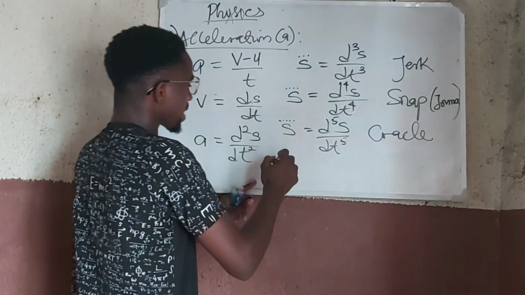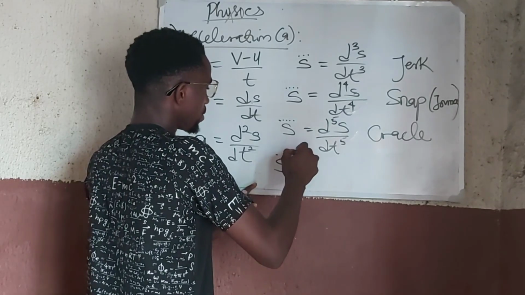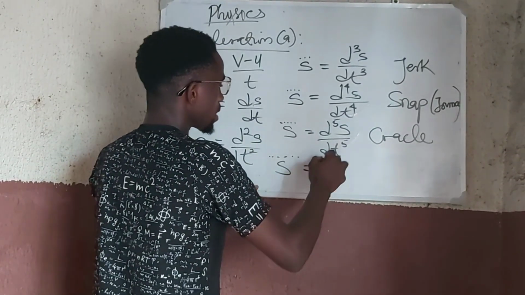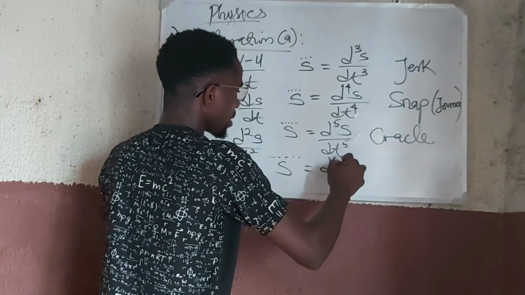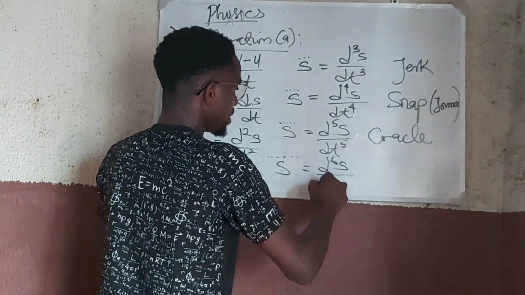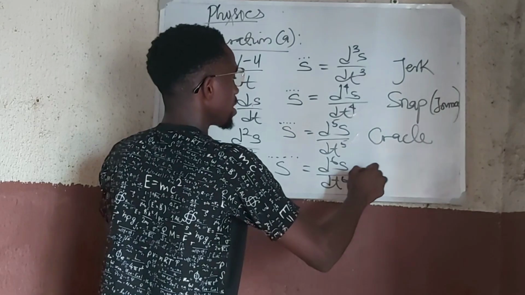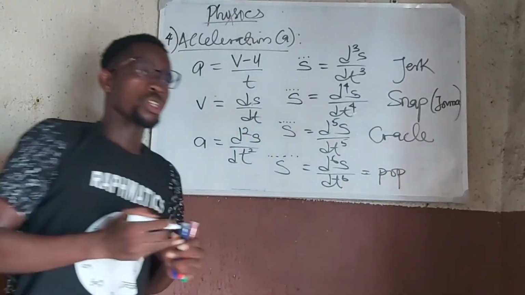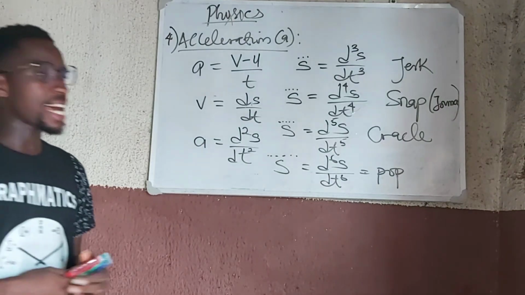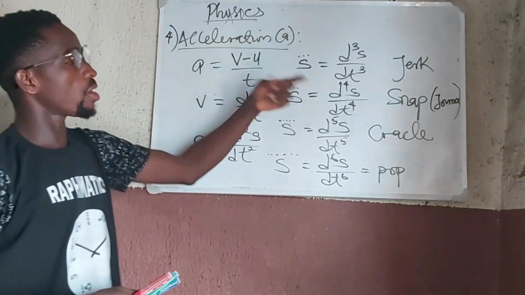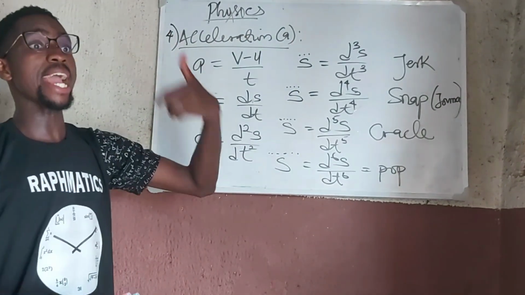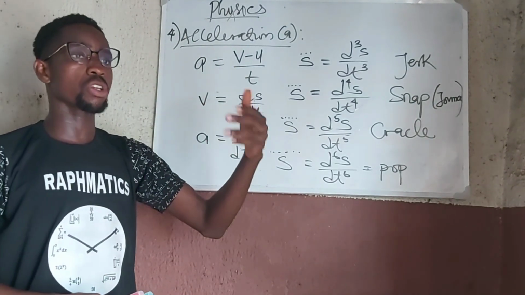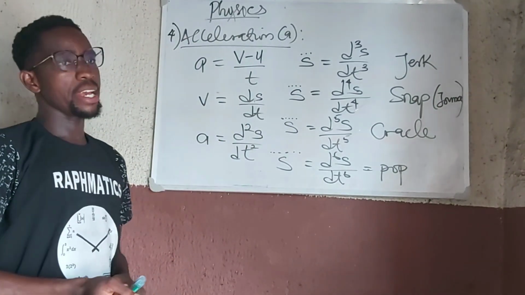We can talk about the sixth derivative, which is d⁶s/dt⁶. So what we are driving at is that this distance or displacement can continue to change and change and change, and it will be giving rise to new terms in physics.